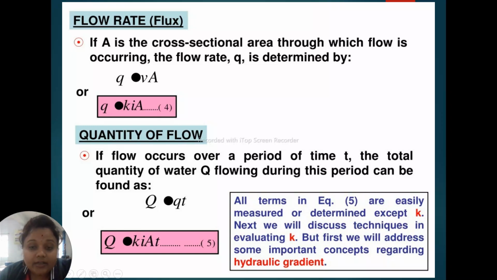Here all terms in equation 5 are easily measured or determined except k, the coefficient of permeability. Next we will discuss techniques for evaluating k. We have to teach another type of technique for how to evaluate k.